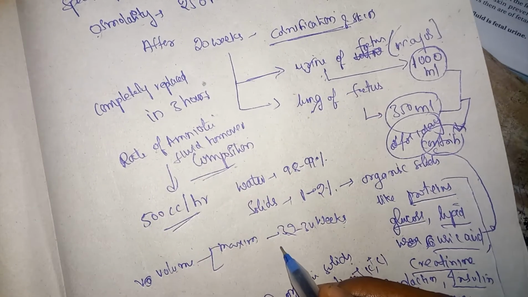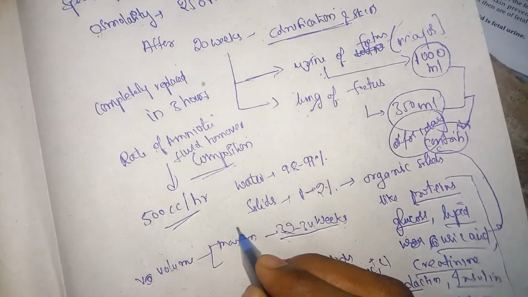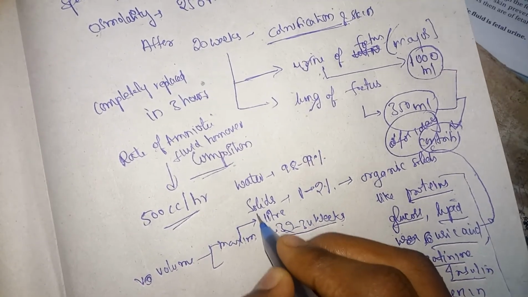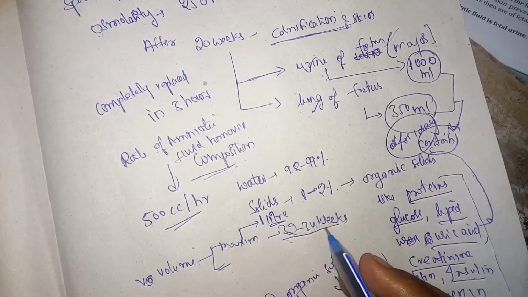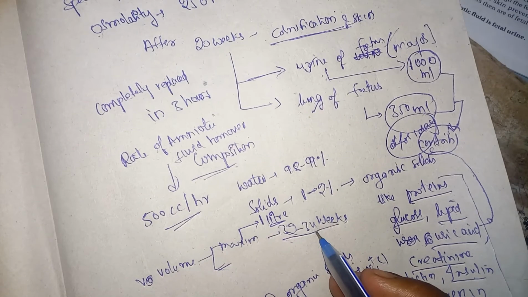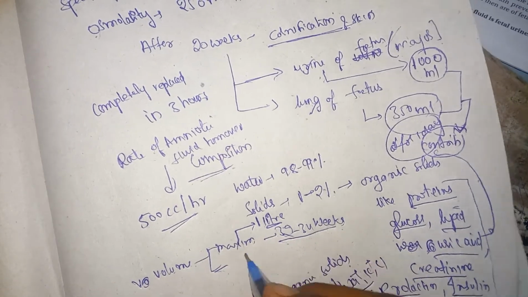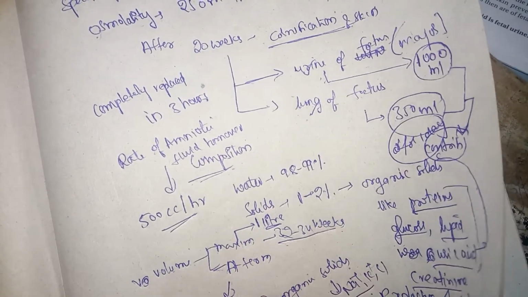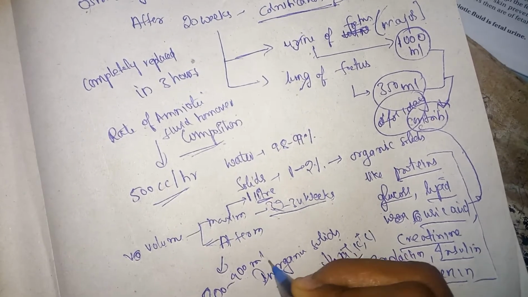Okay, the maximum value can be seen between 30 to 34 weeks, and the volume is 1 liter. And after 32 to 34 weeks, the volume of amniotic fluid will decrease, and at term the volume will be around 800 to 900 ml.